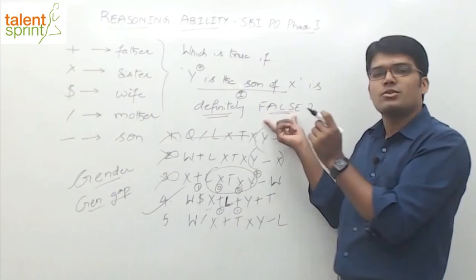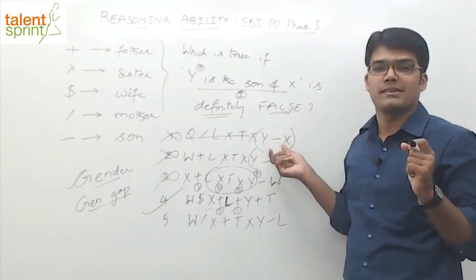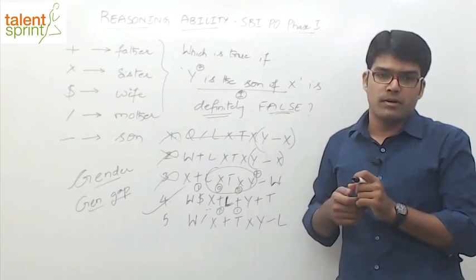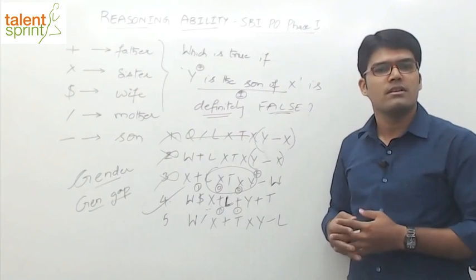Either they assume that this is true and try to check it. The first option itself they'll mark, because the first option directly says Y is the son of X. So be careful. Read the question properly. It is very important that you read the question properly, and only then proceed for the solution.